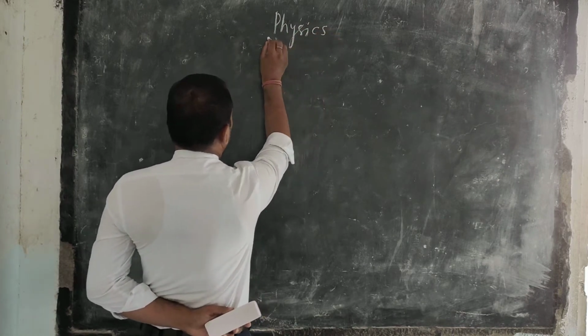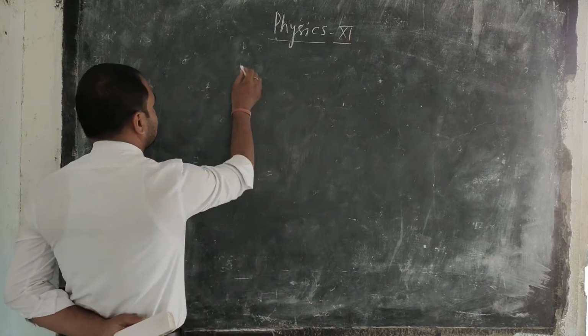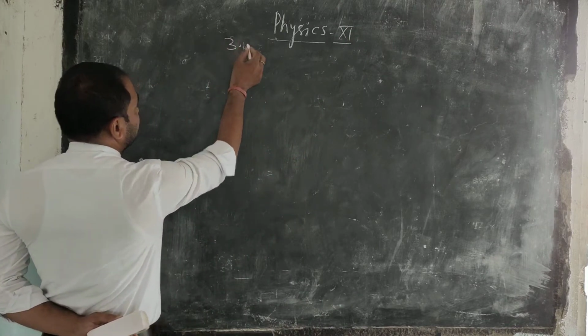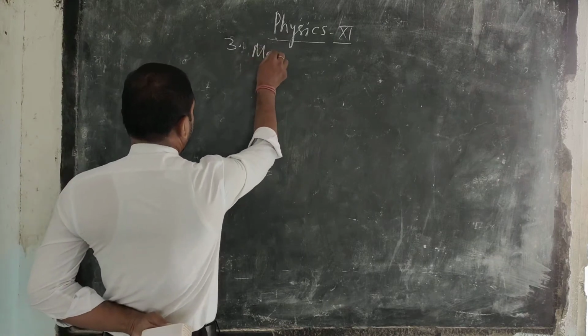Now we are going to learn physics from 11th standard, and in this we started here the third chapter, motion in a plane.